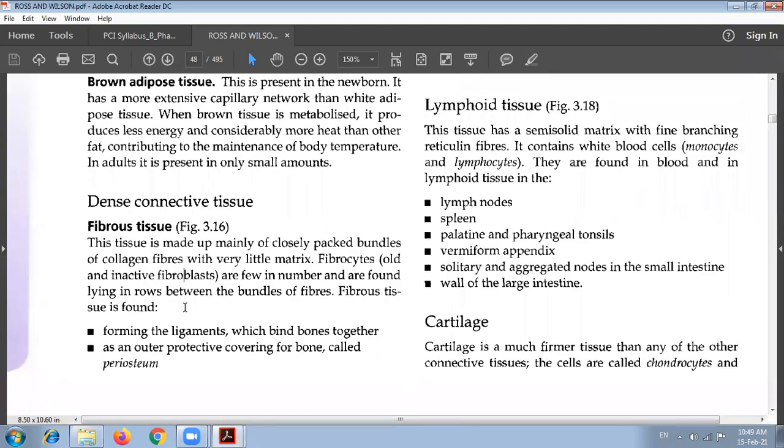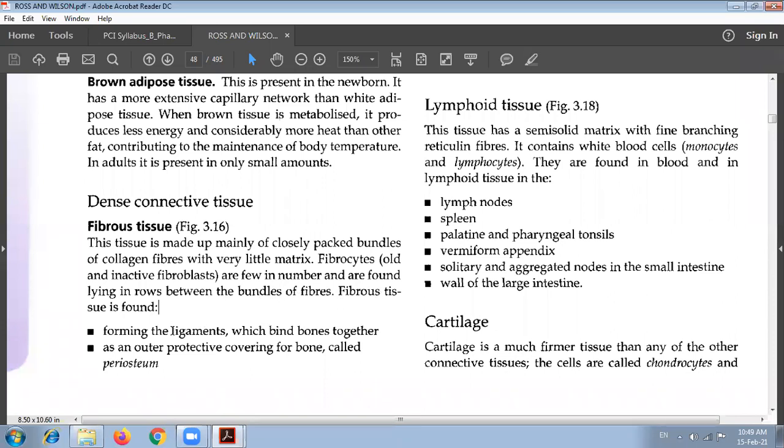So let us see the fibrous tissue. This tissue is made up mainly of closely packed bundles of collagen fibers. The diagram we also saw. A higher number of collagen fibers is present in this tissue, and very little matrix is present. The cells, which are fibrocytes, are few in number and found lying in rows between the bundles of fibers.